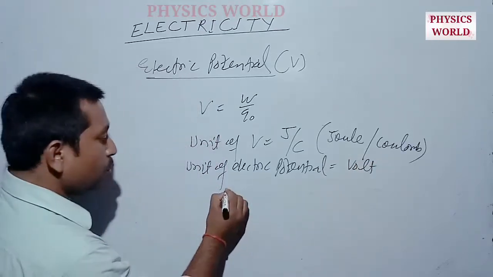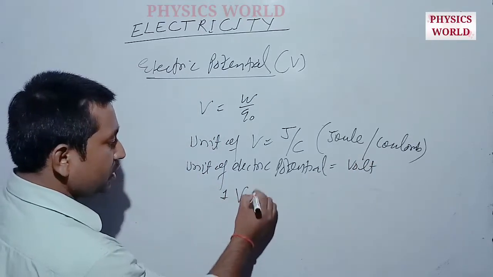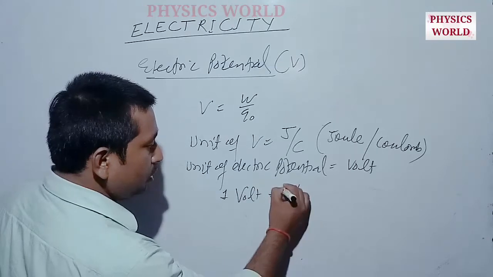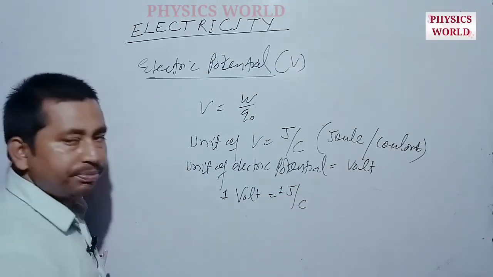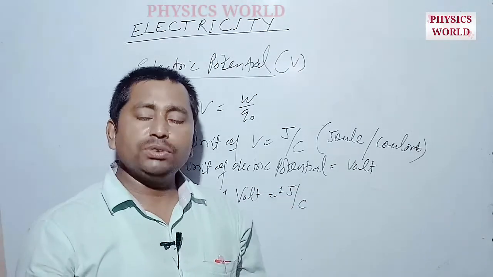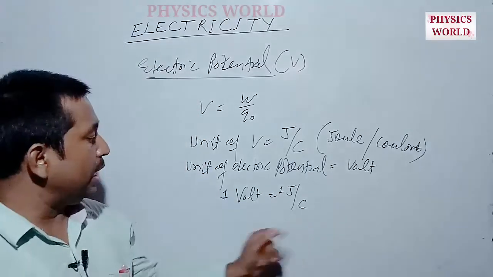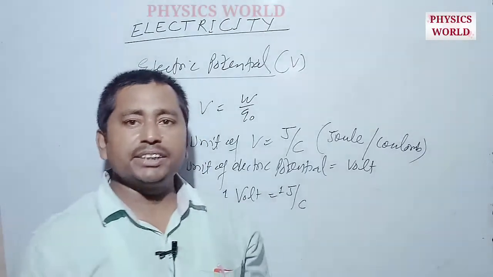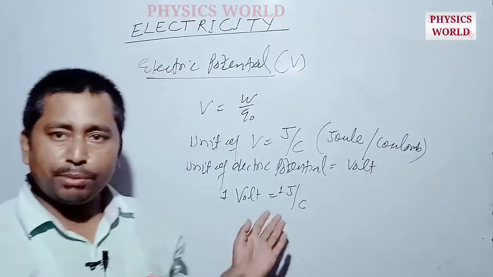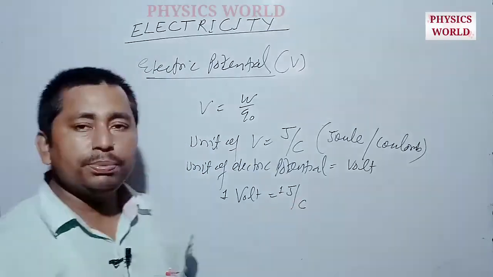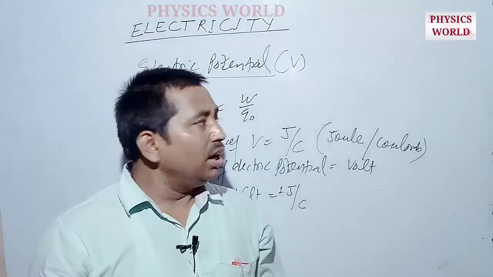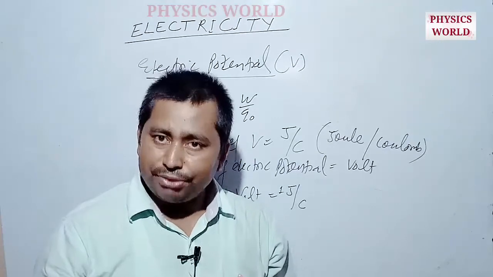It means 1 volt is equal to 1 joule per coulomb. So 1 joule per coulomb is equal to 1 volt. This is a simple relation between the unit of electric potential, that is volt, and joule per coulomb. Now we can define potential difference.